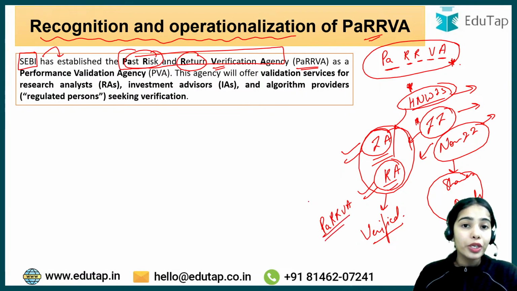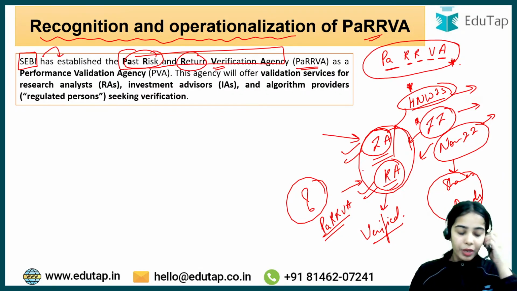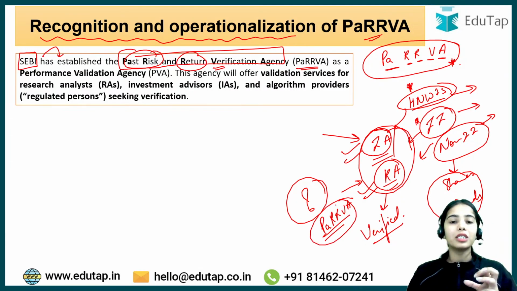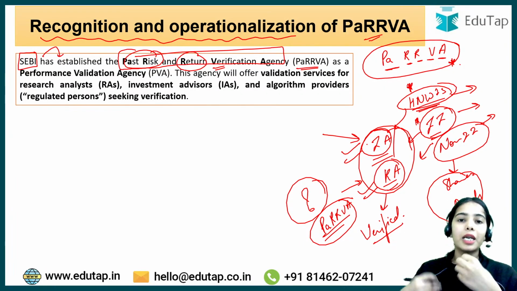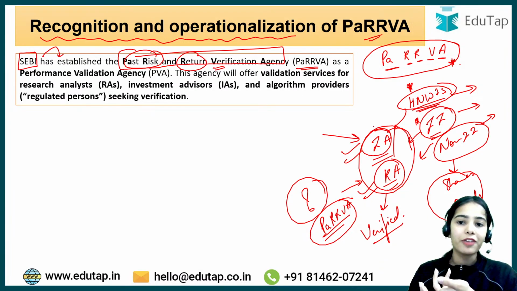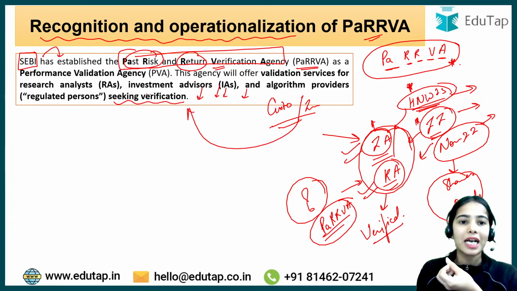Now, who is going to hire the PaRRVA for the verification? The investment advisors and research analysts can themselves hire the PaRRVA, so that the verification happens through it, and the high net worth individuals and institutional investors can trust the numbers the advisors are providing. The advisors seek verification for their numbers so that the investors can trust them.